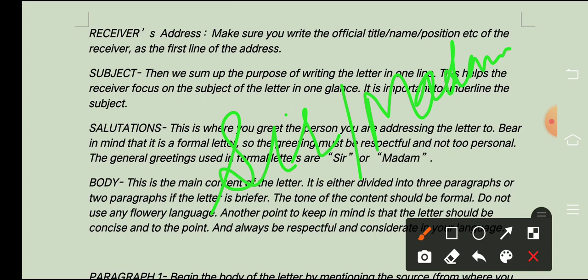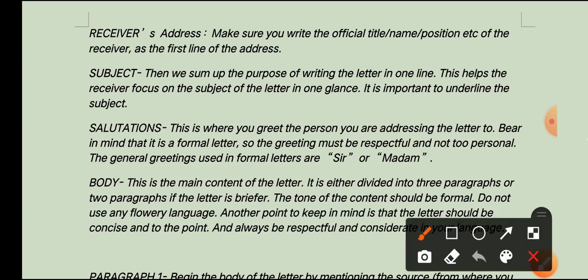After this, sir or madam. So as I am telling you कि many of the students are in the habit of applying this comma after sir or madam. So that is wrong. You will not use that. Directly you will write sir or madam. That means salutation. This is where you greet the person you are addressing the letter to. Bear in mind that it is a formal letter, so the greeting must be respectful and not too personal. You cannot write "dear sir or ma'am", okay? Directly sir or ma'am. So formal greetings are used in the form of sir or madam.